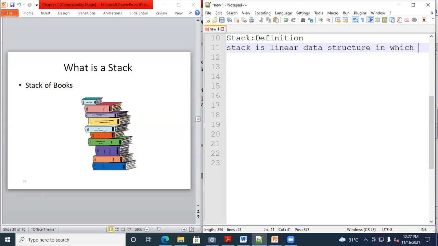So linear means what? Can I save the data in a non-sequential manner here? Non-sequential manner? No, sir. Only sequential. Right. So linear data structure means we are inserting sequential data in a stack only, right? So stack is a type of data structure. So now we started the discussion on a separate data structure. We are discussing the first data structure, that is the stack.